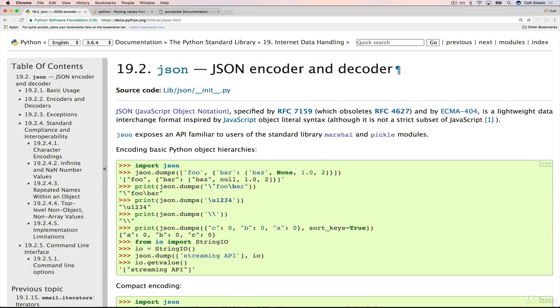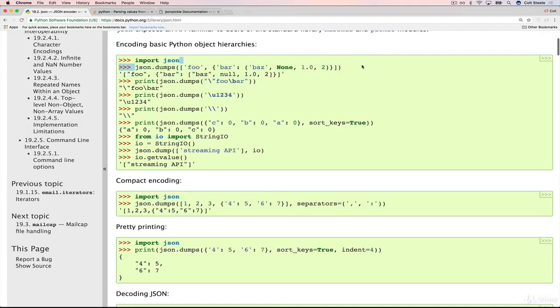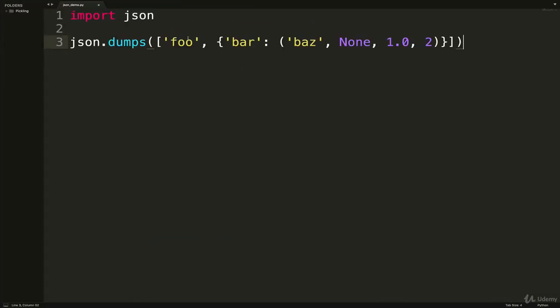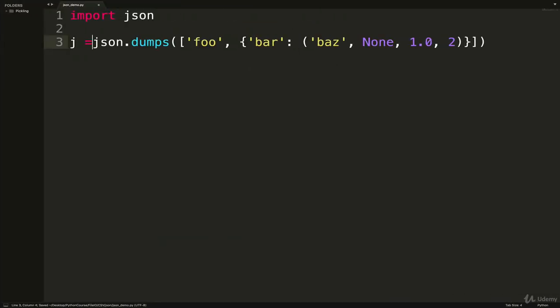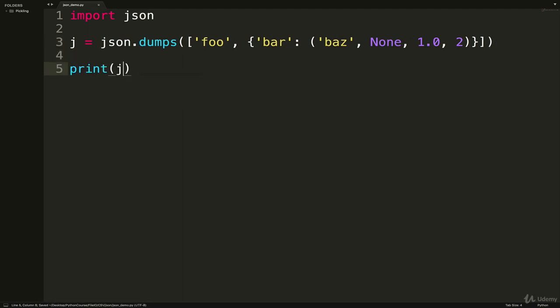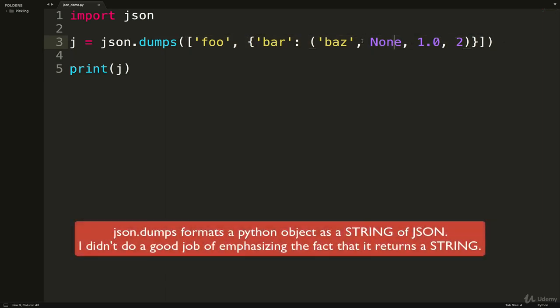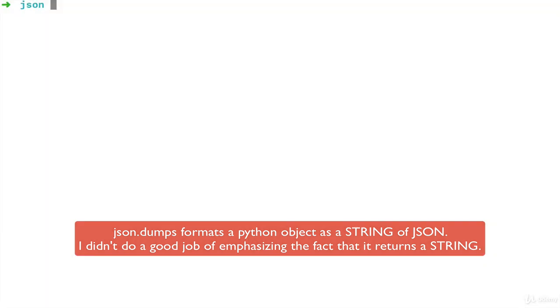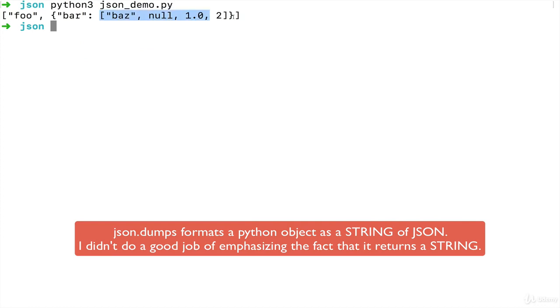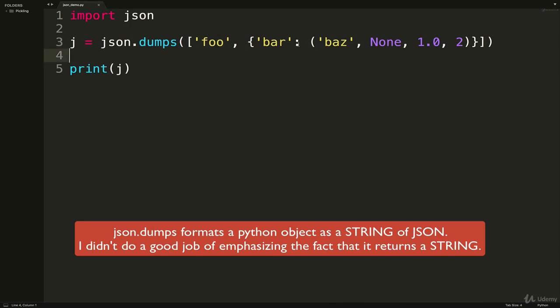On the docs, you can read about it. The two functions I'll point out are json.dumps. So for example, if we call this right here, set it to a variable, I'll just call it j equals json.dumps, and then I print j. What this will do is take Python and then turn it into JSON formatting, which just means, I believe, double quotes. Things like None will be changed to null. I think tuples don't exist in JSON. So let me just see what it does. Let's just look at the result. And there we go. So double quotes everywhere, no tuples anymore, and None has been replaced by null. Otherwise, it's pretty much the same. It's just converting this Python data into JSON.